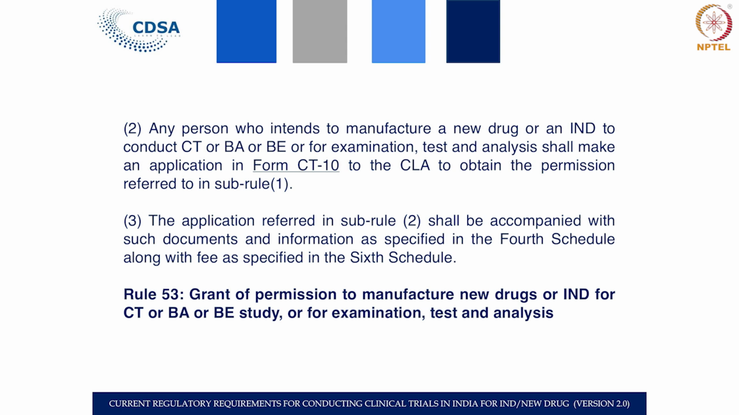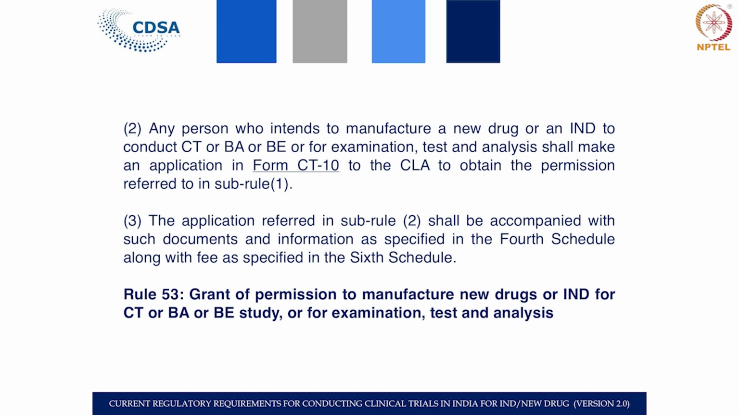So, what is there in this? If you see the 4th Schedule, which is also a schedule in the New Drugs and Clinical Trial Rules, it gives the detailed documentation requirements for submission along with this form CT10, and the fees are all specified in the 6th Schedule. For your information, the fee for such an application is 5,000 per product. And then the grant of permission to manufacture these new drugs or investigational new drugs is given under Rule 53.